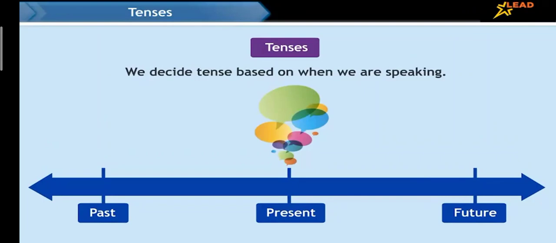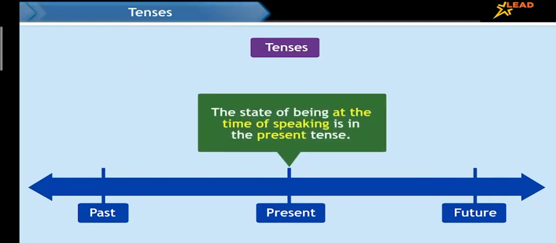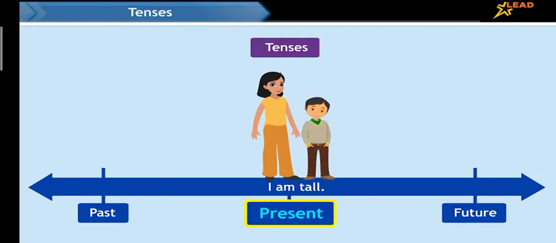We decide the tense based on when we are speaking. The state of being at the time of speaking is in the present tense. For example, I am tall. This shows that I am tall now.